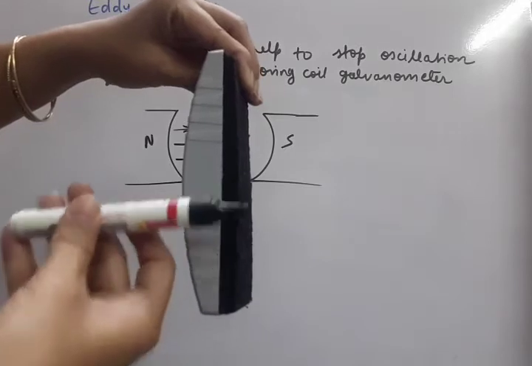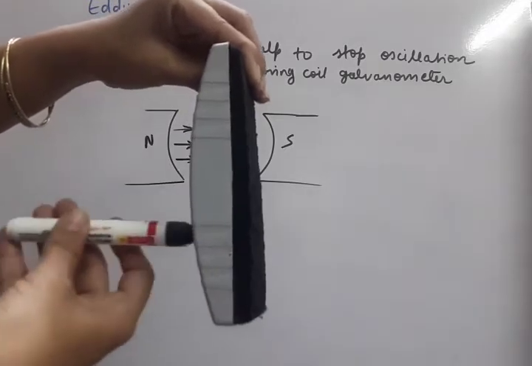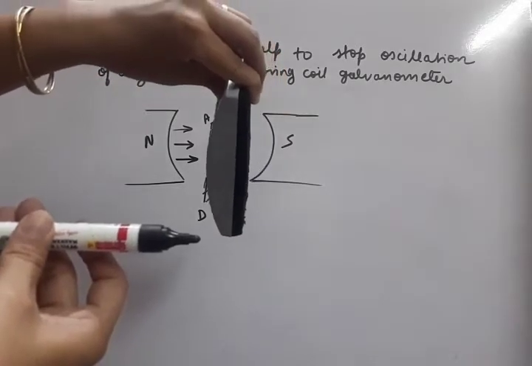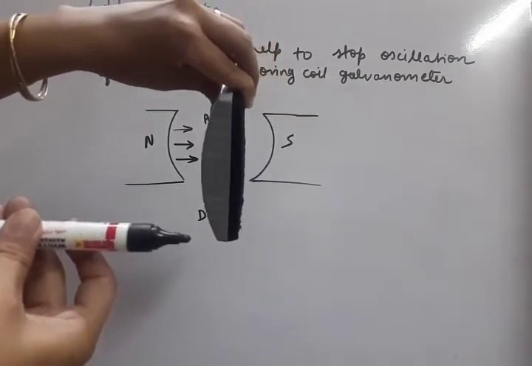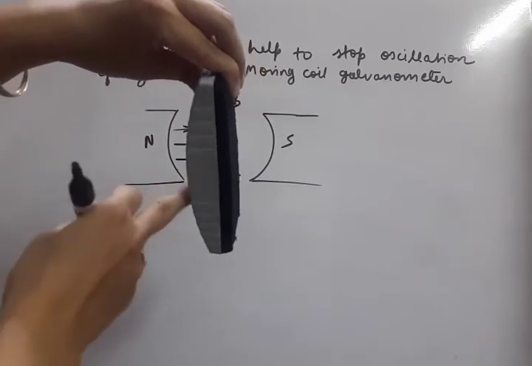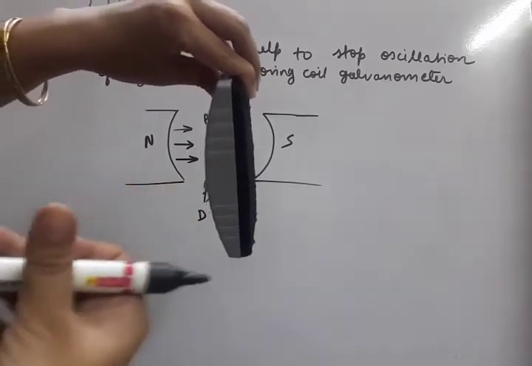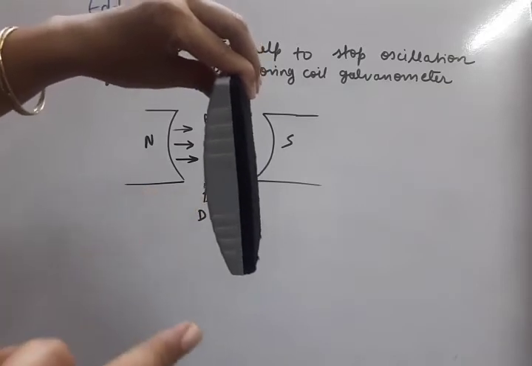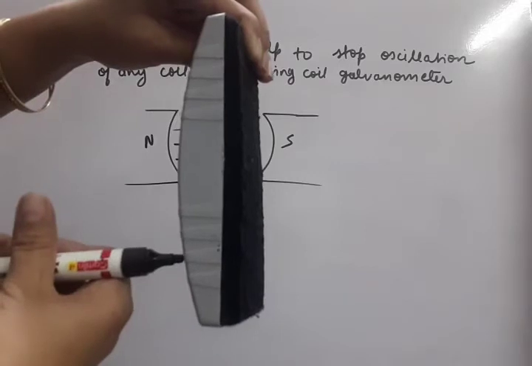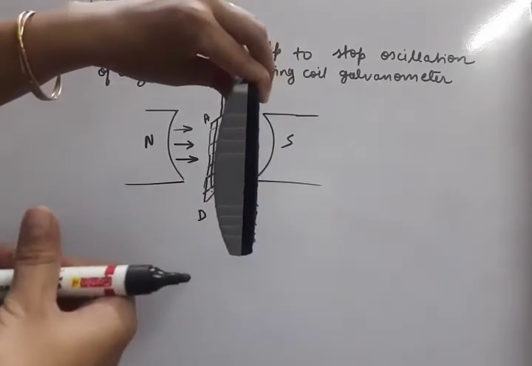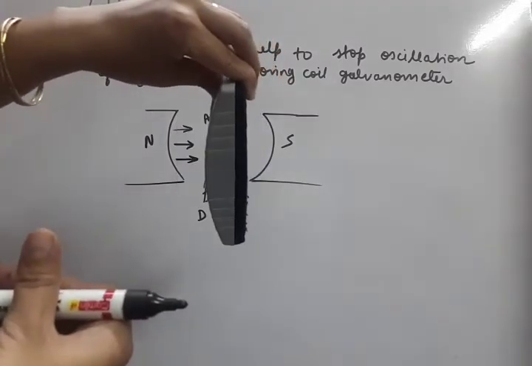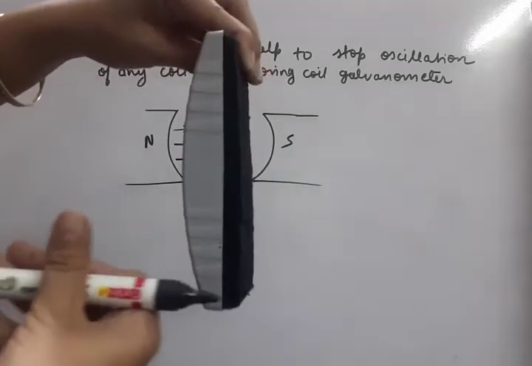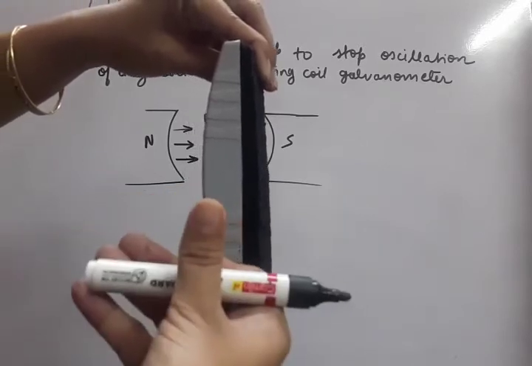Okay, so what happens when this coil is oscillating? North and south are here, so magnetic field lines are initially crossing it. But as soon as this coil moves outside, that means to the extreme position, there is no field line crossing it now, because field lines are only available here. So at that location no field lines are present. So as this coil moves from mean position to extreme, the magnetic field lines become zero, because magnetic field lines are only present here where North Pole and South Pole are there.